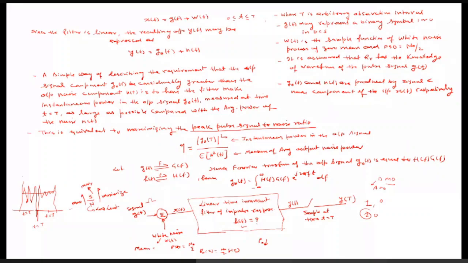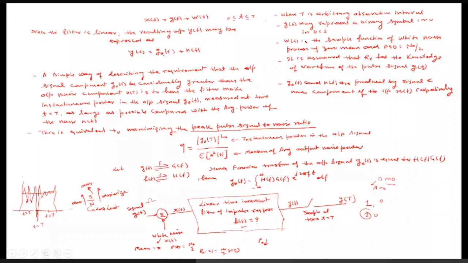So x(t) will be how much? Since the noise is additive in nature, we can add the signal g(t) with the noise w(t). So x(t) equals g(t), the transmitted signal, plus w(t), and this is what is received at the receiver. Since the filter is linear, the resulting output will be y(t) equals g0(t) plus n(t).